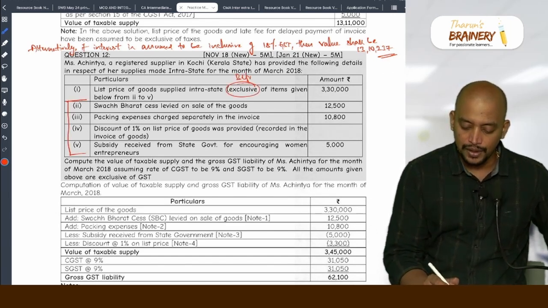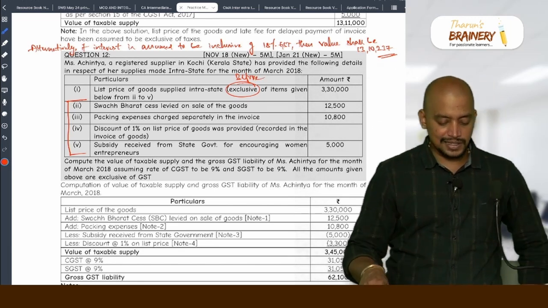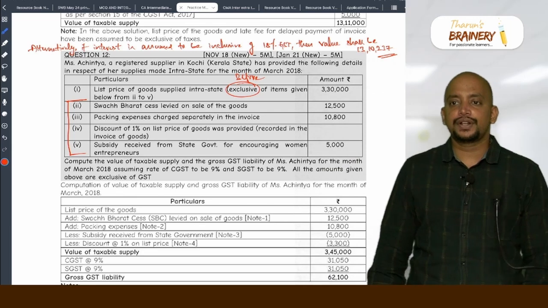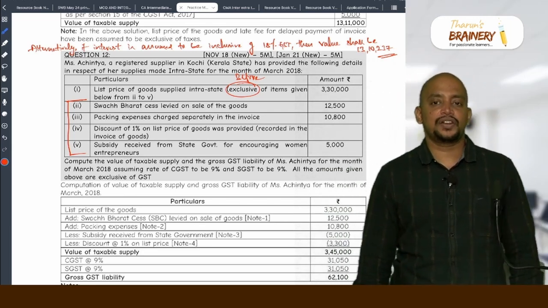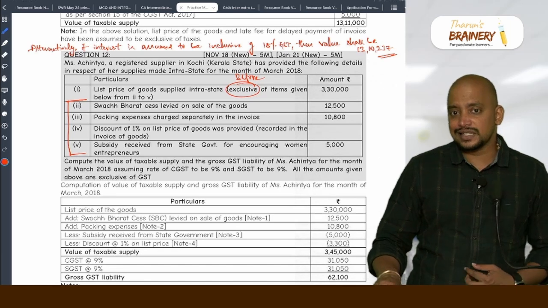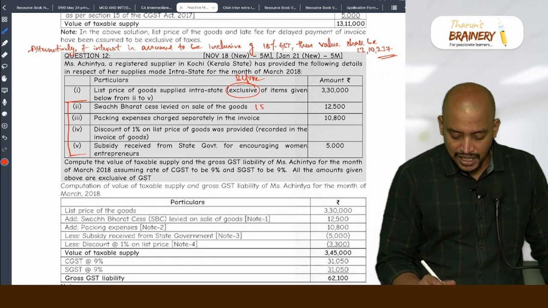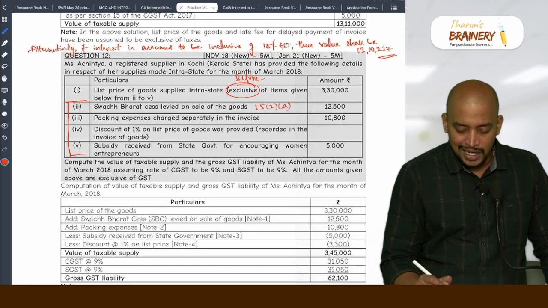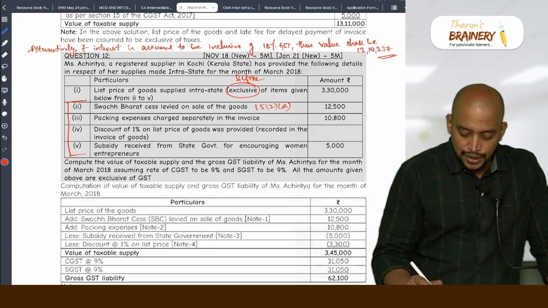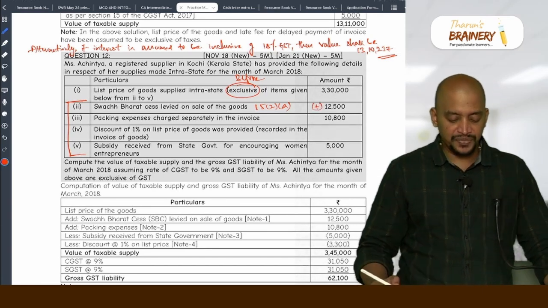Before this. Swachh Bharat cess levied on sale of such goods. What is your answer? Is it taxes, duties and cess other than GST? Yes. So as per section 15(2)(a), it is to be included. But in the given price, it is before this. So we need to add.